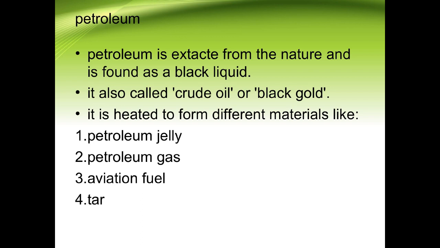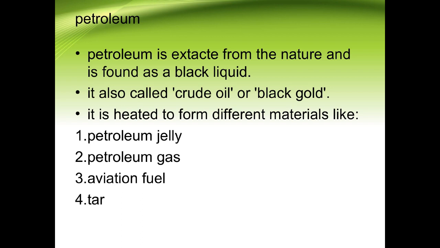Now this petroleum is heated in a chamber called fractional distillation, which we'll be studying later in this chapter, children. It is heated to form different materials like petroleum jelly, petroleum gas, aviation fuel, and tar. Petroleum jelly is commonly known as Vaseline, the Vaseline jelly that we apply in the winter season.